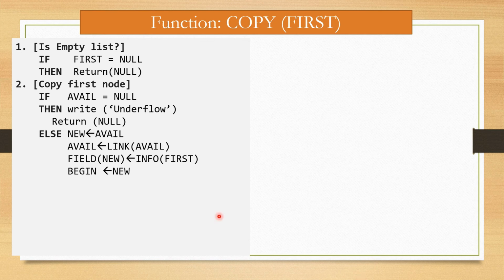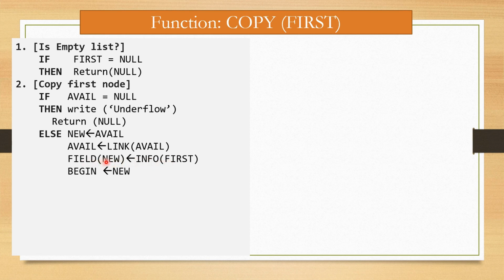So avail is assigned to new, that means a new node is created here. Link of avail is assigned to avail. Then info of first is assigned to FIELD of new, that means the information part of first, the data part of first, is given to FIELD of new.